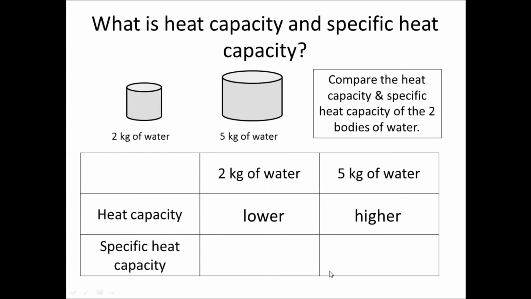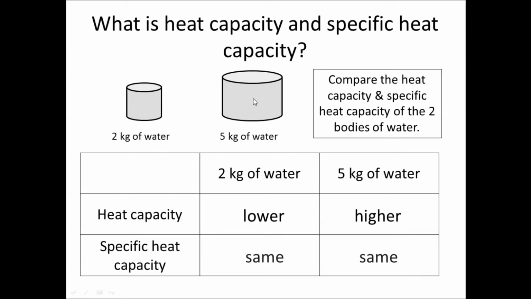Now, what about specific heat capacity? As I mentioned previously, the specific heat capacity is specific to just 1 kilogram of the substance. So if 1 kilogram of water here and 1 kilogram of water here is the same substance, you don't expect it to have different specific heat capacity.